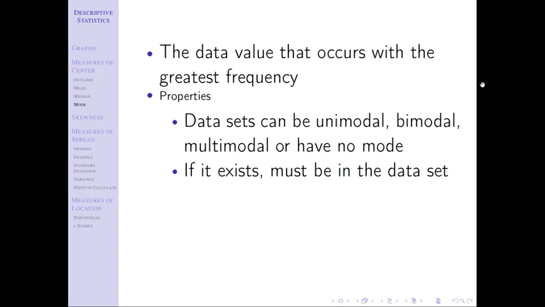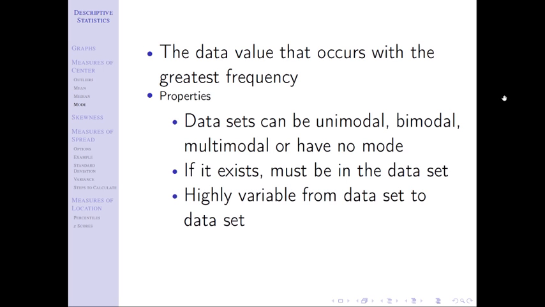If the mode exists, as in it's unimodal, bimodal, or multimodal, it has to be in the data set. Well, that makes sense. The mode is the data value that occurs with the greatest frequency. So if it does exist, then it has to be in the data set because it happened the most in the data set. Again, not a good thing or a bad thing, just is what it is. If you have a mode, it has to be in the data set, as opposed to, again, a mean, which does not have to be.